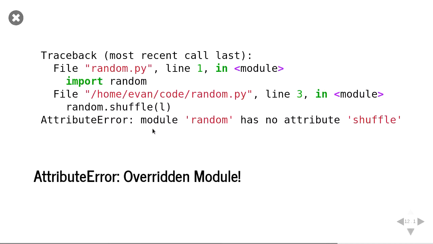Yeah. So the way import works is it will try to import from our current directory first. And in the current directory, it finds a file called random. And it will import itself, essentially, and it can't find shuffle defined in itself. And so when you try and call shuffle, it says, okay, I don't see shuffle, it doesn't exist.